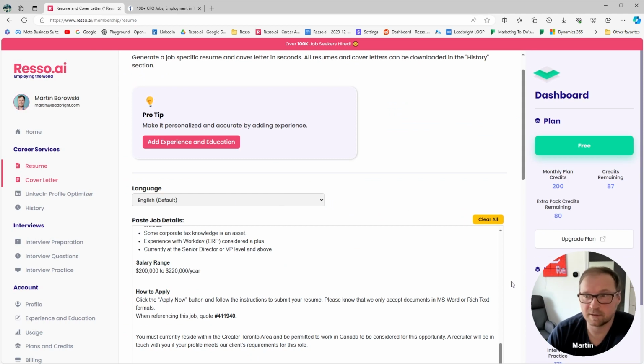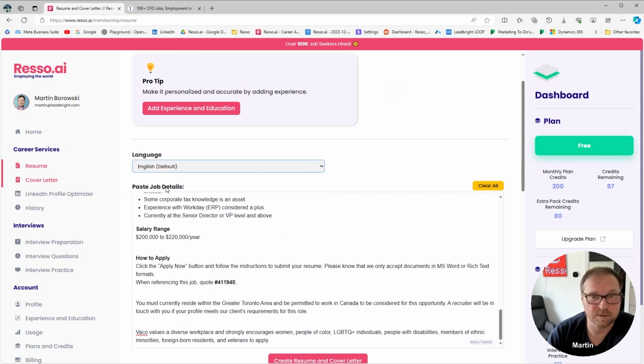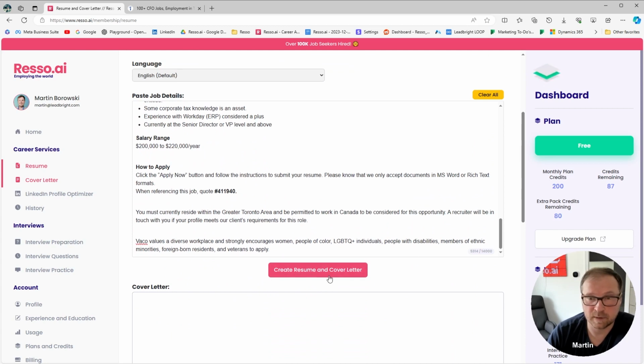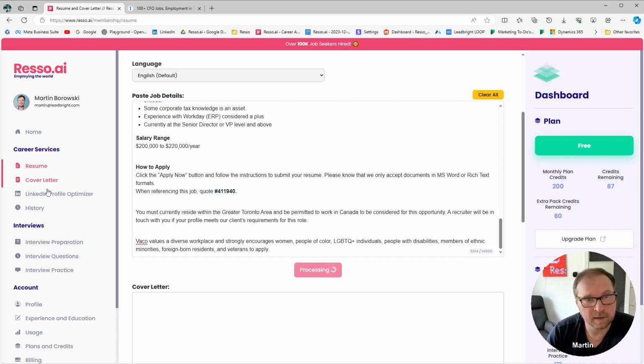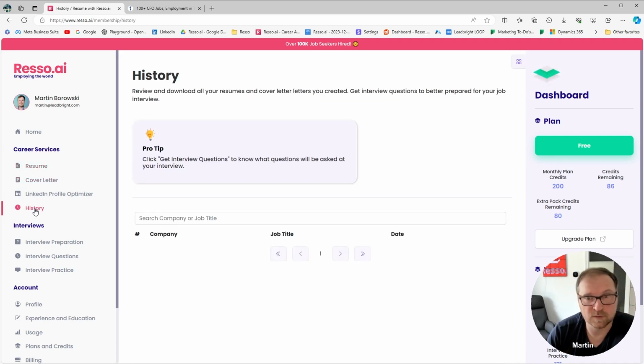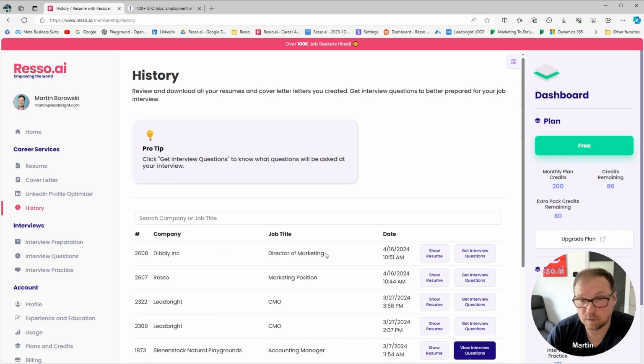It stays to English. That's fine. You can have different languages, Spanish, French. Here we go. And then you can go ahead and create a resume and cover letter. And we can just leave this right now. It will continue doing it in the background. And I'll show you how you'll be able to see it here in the history once it's completed.